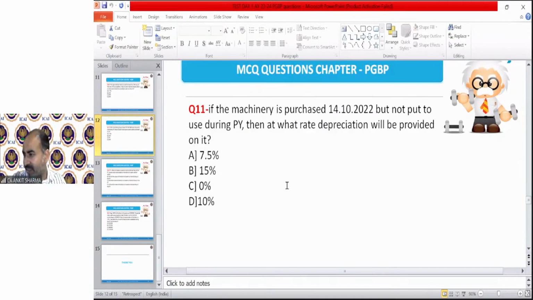Vaishali is asking if 35AD is applicable to a unit, then we have a special provision for that, that if you transfer any asset from one unit to another and section 35AD is applicable there also, then this deeming provision will not be applicable. There will be no PGBP income like this. Okay, this provision is only applicable when the asset is transferred to a unit which is not covered under section 35AD. Okay, Vaishali?